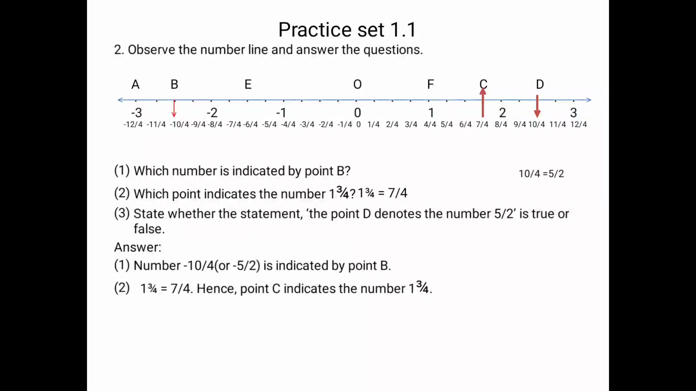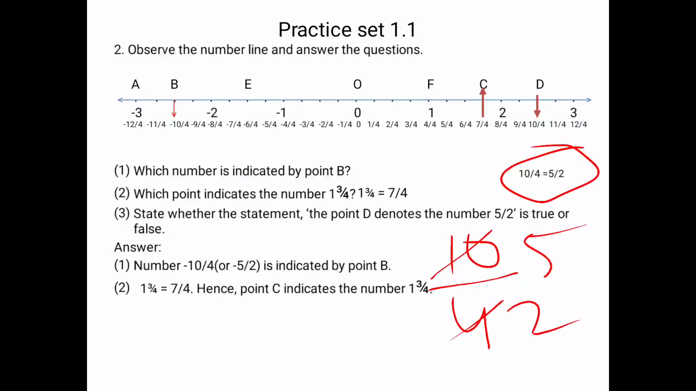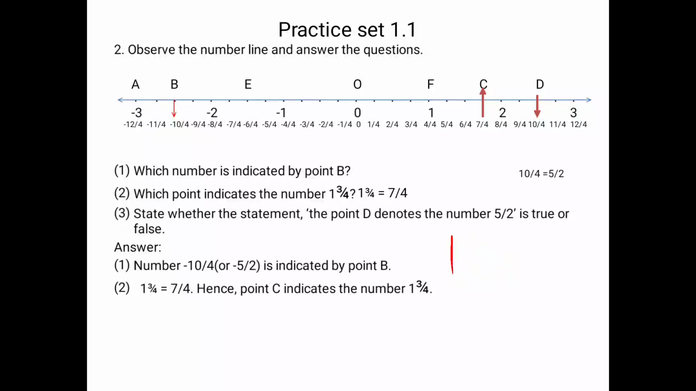Correct? Any doubt in this, students? 10 upon 4, 2 2s are 4, 2 5s are 10. So 10 upon 4 is nothing but 5 by 2. Okay? And they told you the same thing, that point D denotes 5 by 2. Correct? So if we go in a sequence, point D denotes 10 upon 4, but after simplification 10 upon 4 becomes 5 by 2. Okay, it means point D denotes 5 by 2. So this statement is true. Are you all getting it?